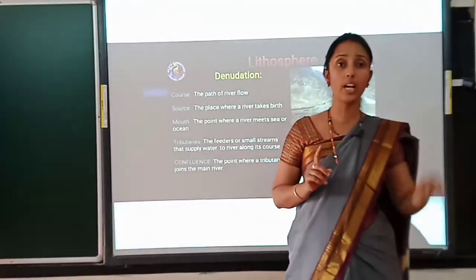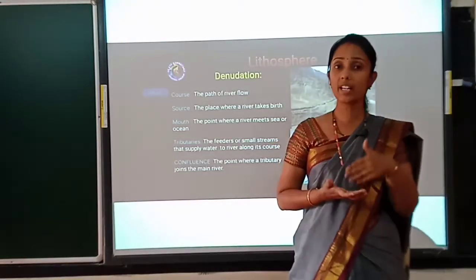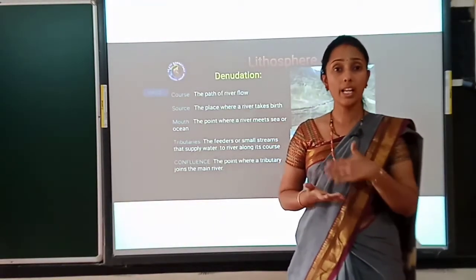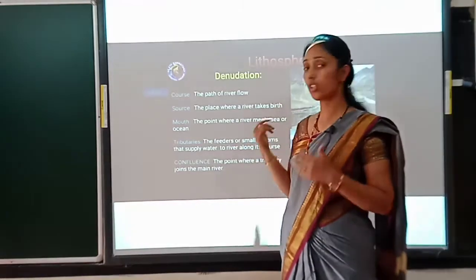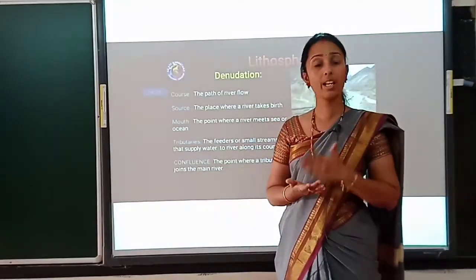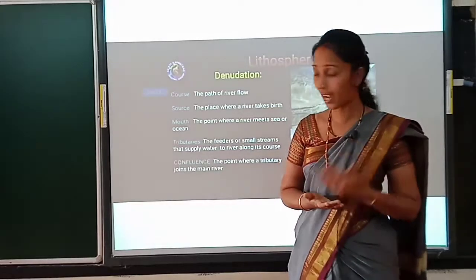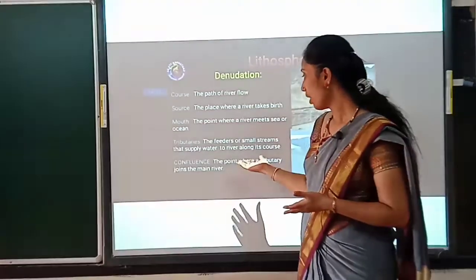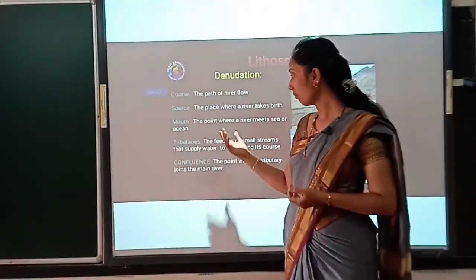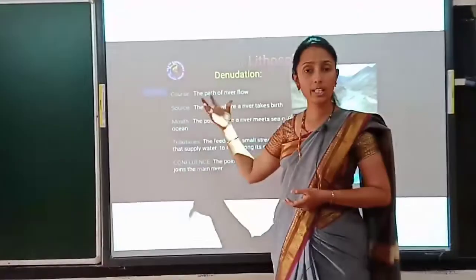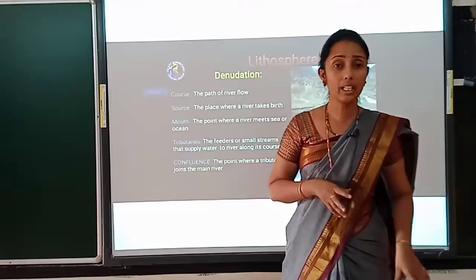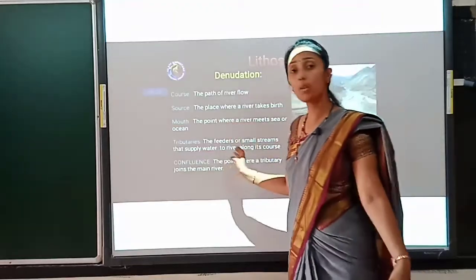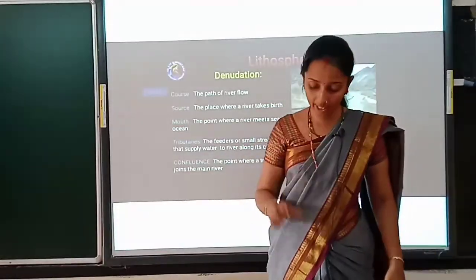Right children, we know that the rainwater finally will join the river, and while joining, the journey of the water is considered as a course, and that river again joined the ocean, right? That was called a confluence and mouth. So all these terms we observed, but we didn't know the technical names of these words. Now I hope you are familiar with these technical words.